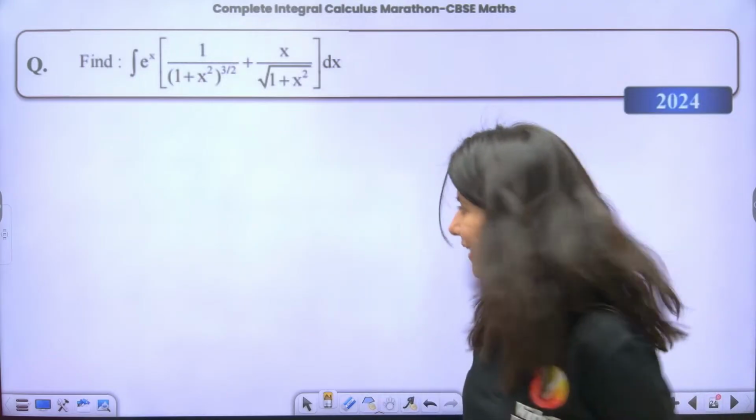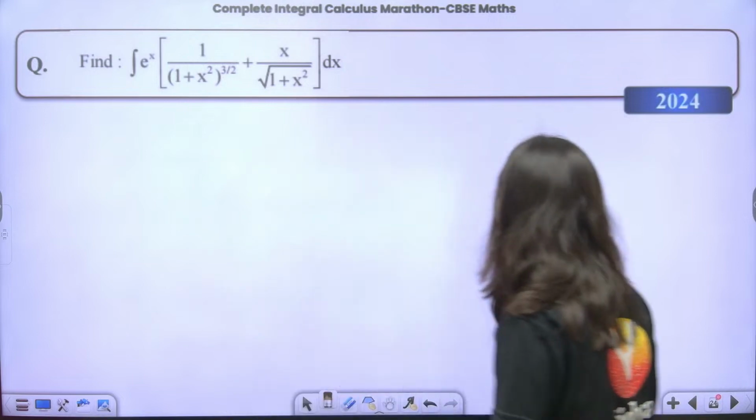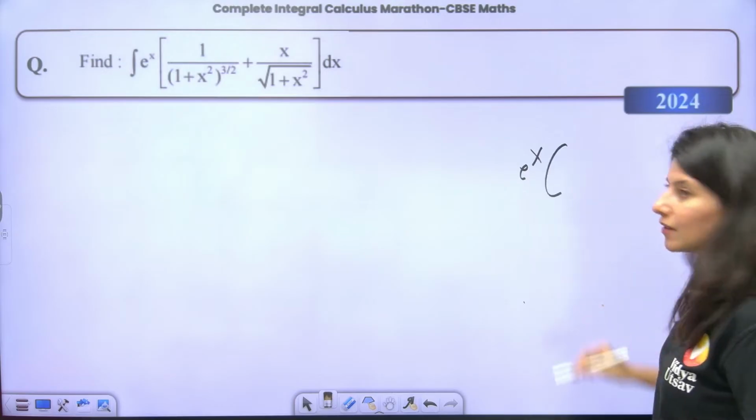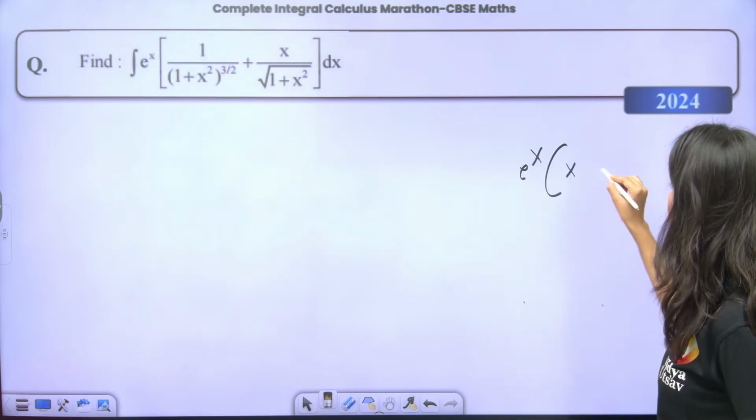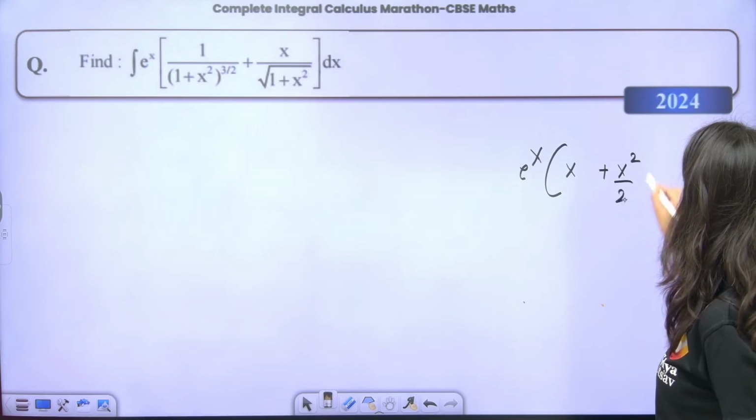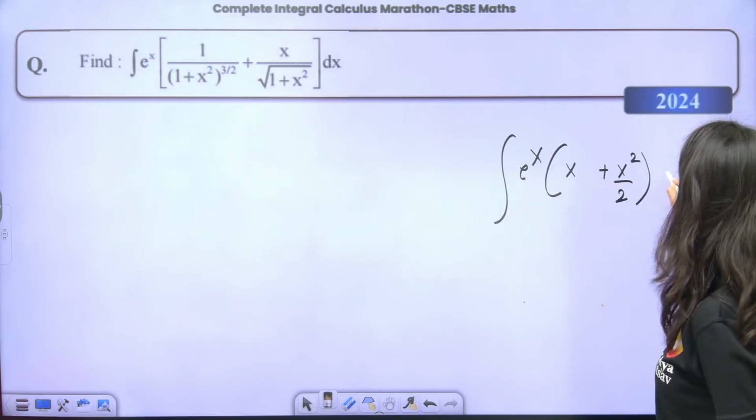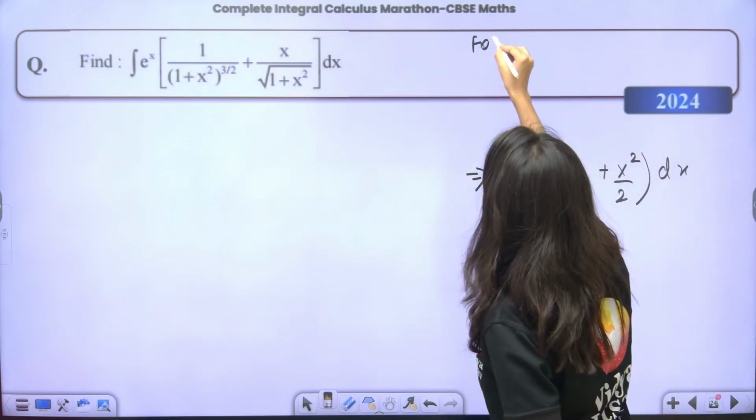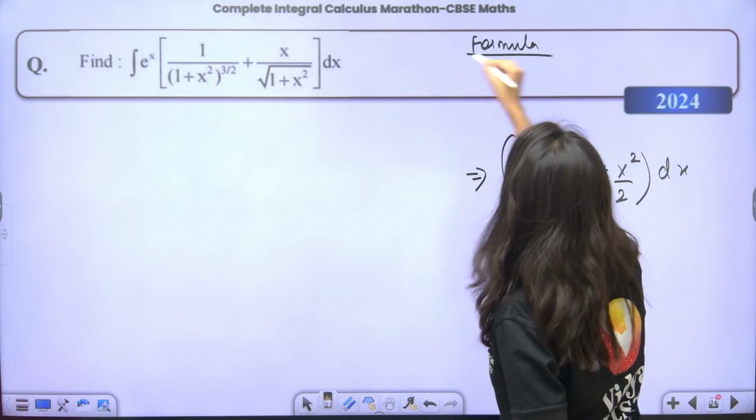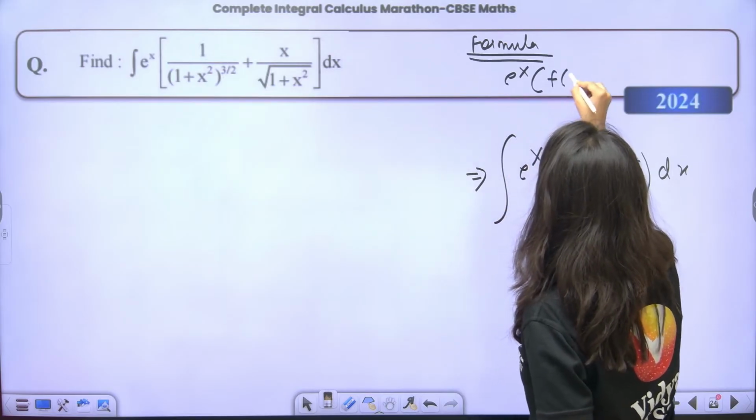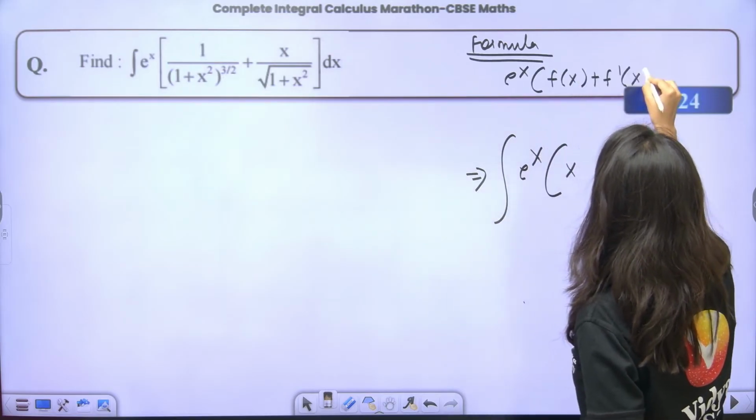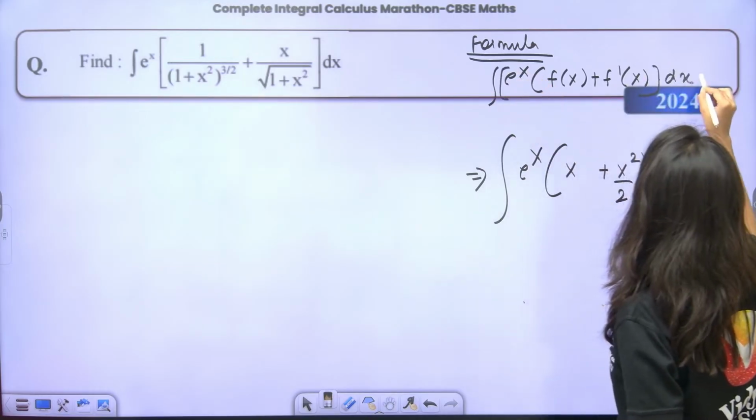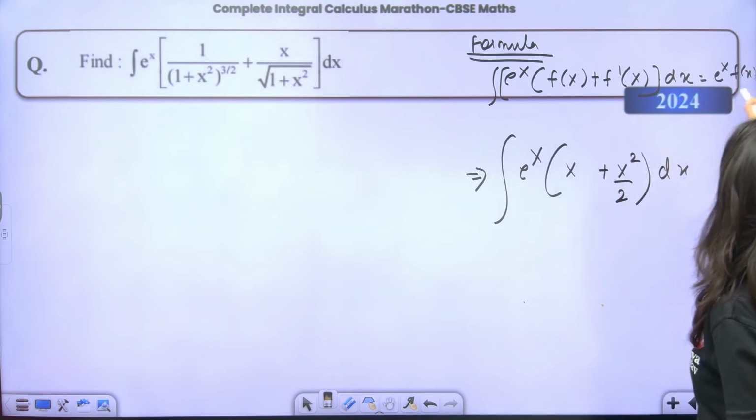Okay. So basically, let me write down the formula for you right here. E power x, x plus x square by 2, integral dx. First of all, answer me this. Okay, let me write down the formula. Formula says that integral of e power x, f of x plus f dash x, dx is e power x, f of x plus c.